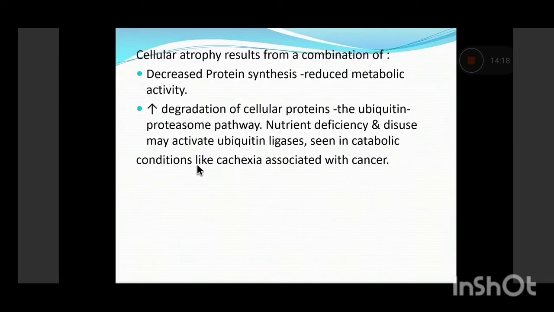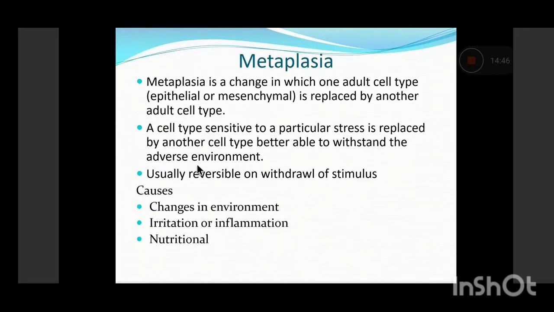Now, how is this increased degradation carried out? It is basically carried out by the ubiquitin proteasome pathway, which is the main enzyme system. Whenever there is nutrient deficiency or disuse, it activates this ubiquitin proteasome pathway and causes degradation of the intracellular proteins. This activation is commonly seen in catabolic conditions like cachexia, which is associated with cancer.